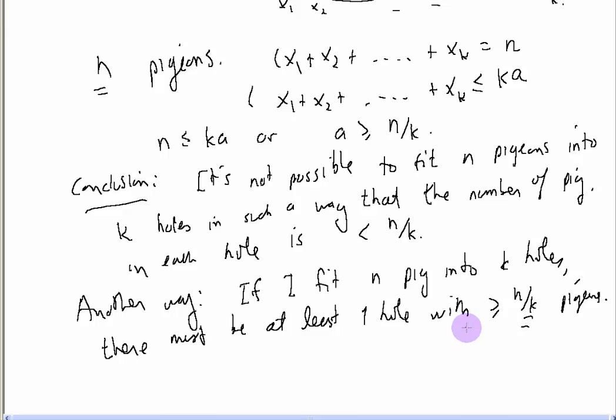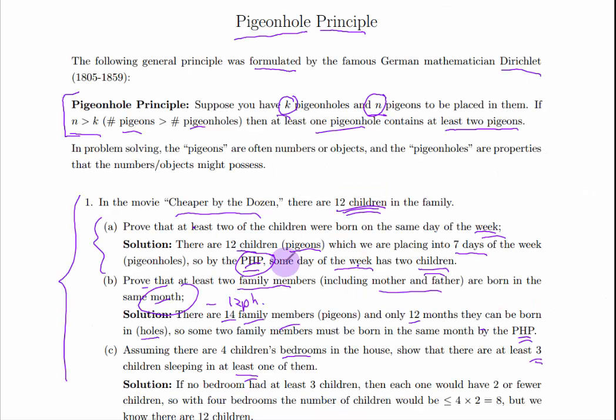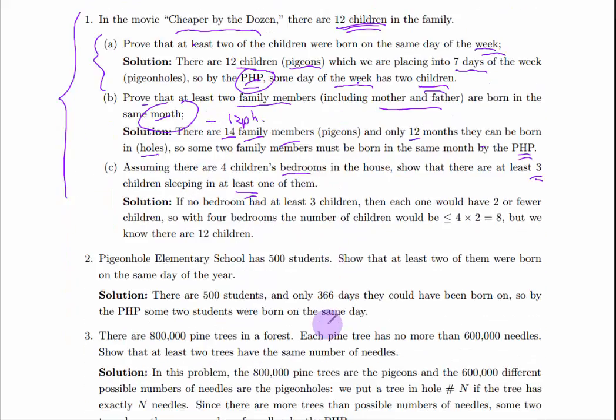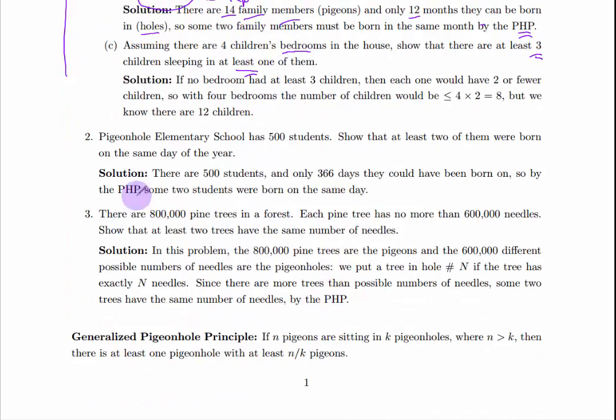Now, if n over k is not an integer, this still holds true. It's not possible to put a fractional pigeon into a hole, but you still will have at least one hole with bigger than or equal to this many pigeons. For instance, if n over k is 3.5, that means there must be at least one hole with 4 or more pigeons. That's what's stated down here as the generalized pigeonhole principle.